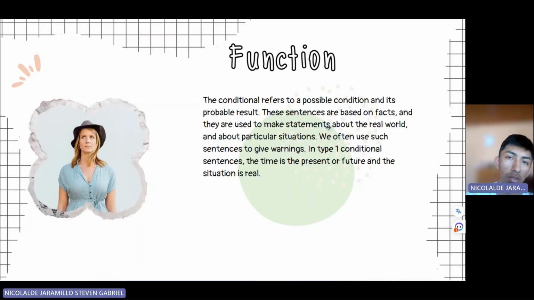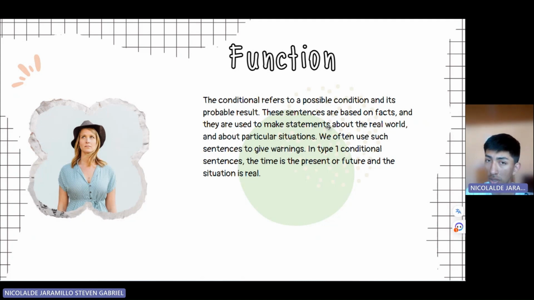Function. The conditional refers to a possible condition and its probable result. These sentences are used to make statements about the real world and about particular situations. We often use such sentences to give warnings.